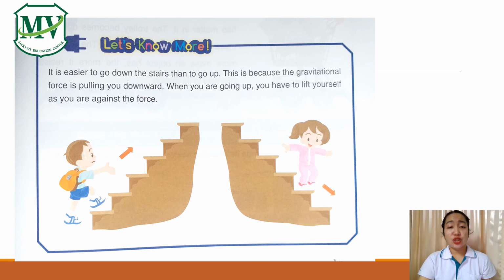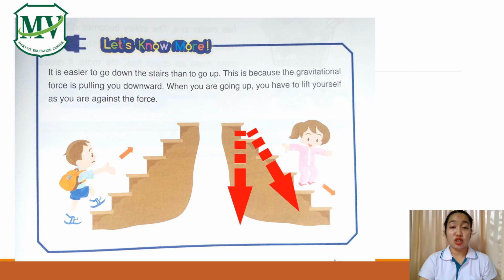Now, which do you think is easier, to go downstairs or to go upstairs? Yes, it is easier to go downstairs because the direction of the gravitational force and going downstairs is the same. While when you go upstairs, it is more difficult. You need to lift yourself because the direction of the gravitational force and going upstairs is opposite.